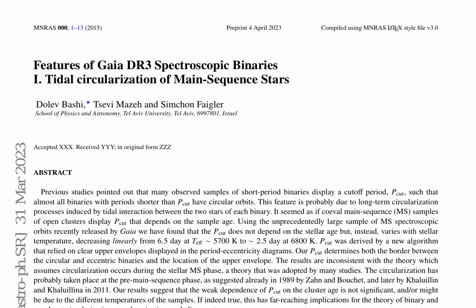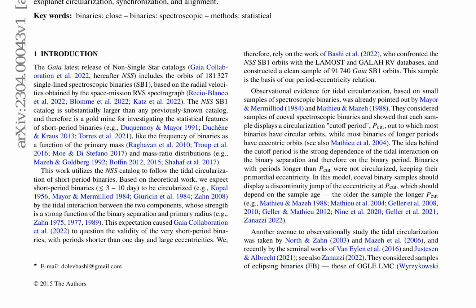Using the large sample of spectroscopic orbits from the Gaia DR3 release, the authors have found that P_CUT does not depend on stellar age but instead varies with stellar temperature. The cutoff period decreases linearly from 6.5 days at T_eff equals 5700 K to 2.5 days at 6800 K. This result is inconsistent with the theory that assumes circularization occurs during the stellar main sequence phase.